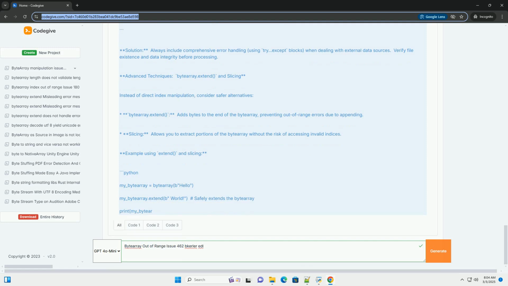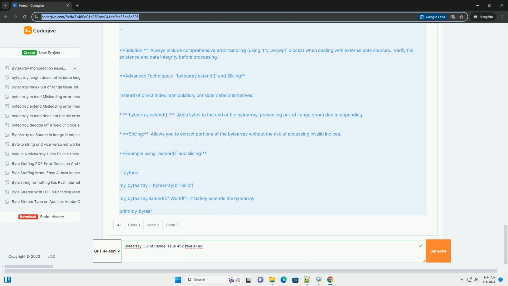Advanced techniques, bytearray.extend and slicing. Instead of direct index manipulation, consider safer alternatives. bytearray.extend adds bytes to the end of the byte array, preventing out-of-range errors due to appending. Slicing allows you to extract portions of the byte array without the risk of accessing invalid indices. Example using extend and slicing.